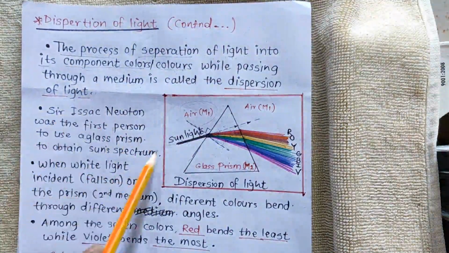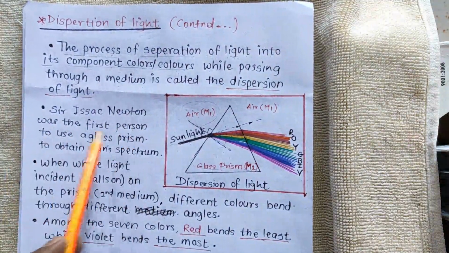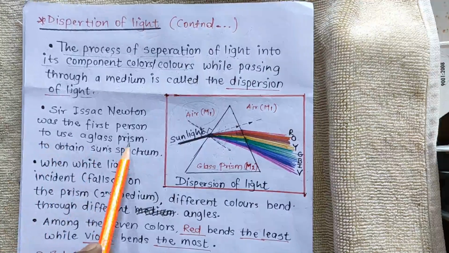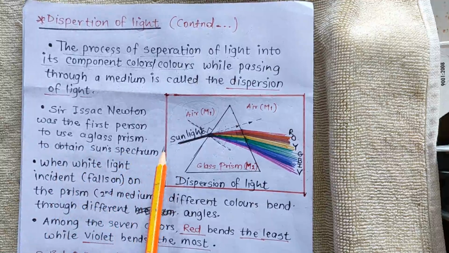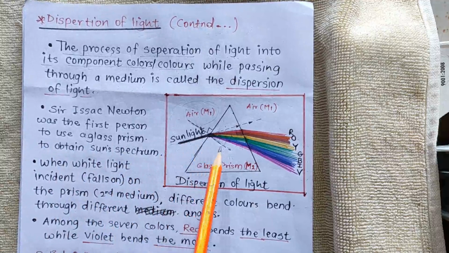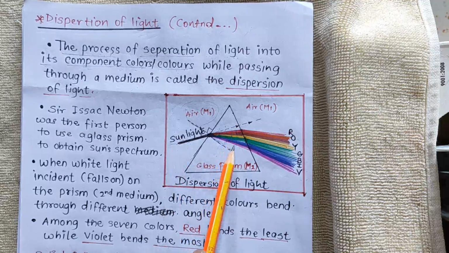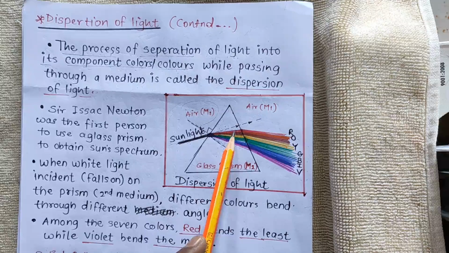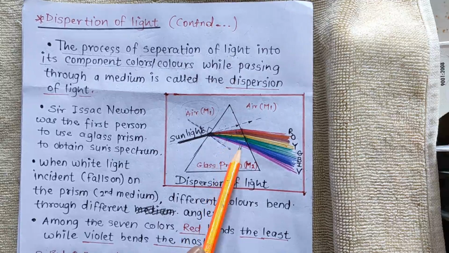Now, who invented this? Sir Isaac Newton was the first person who used a glass prism to obtain the sun spectrum. So this is sunlight. While passing from air to glass prism, it got separated into different colors, and these are the components of light.